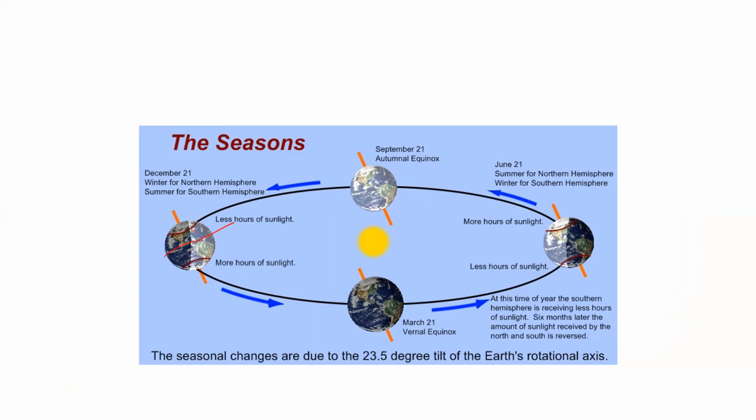And so the northern hemisphere will have winter. In this case, in the southern hemisphere, there is more exposure to sunlight, so it will be summer for the southern hemisphere. Likewise, in this case also, this is the northern hemisphere and this is the southern hemisphere. Here more hours of sunlight is there, so summer for the northern hemisphere. And here less hours of sunlight is there, so it is winter for the southern hemisphere. Because of the rotation of the earth, the seasons take place.